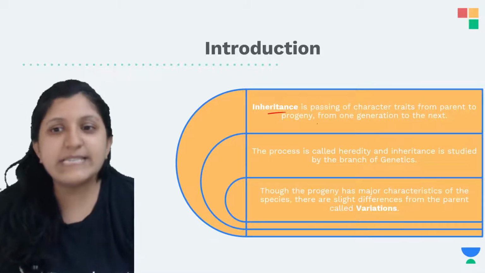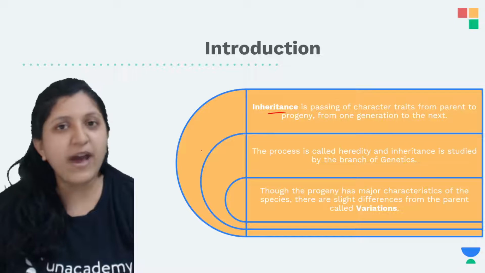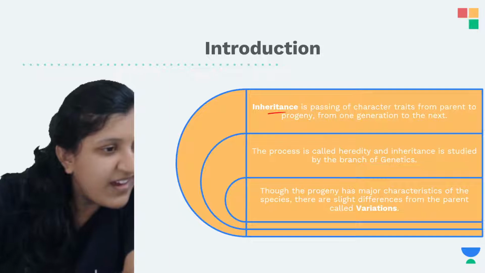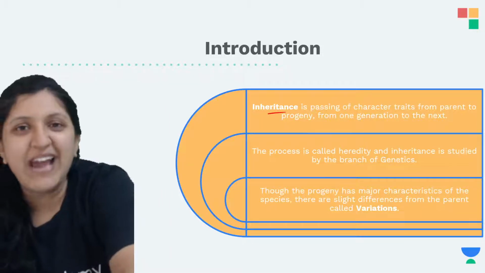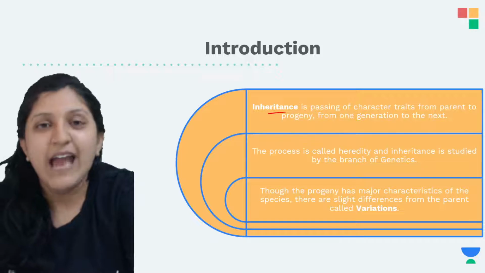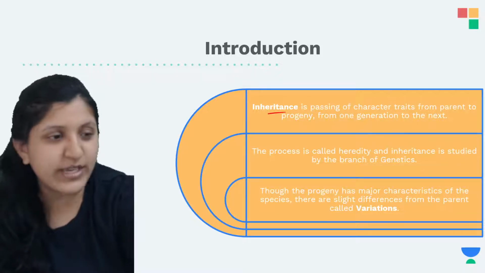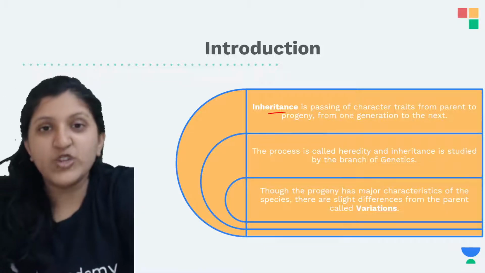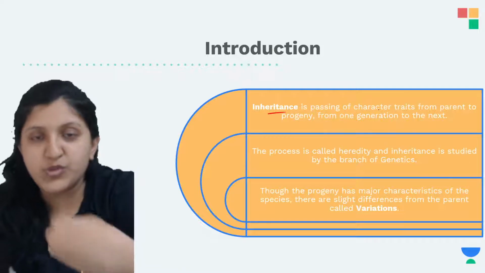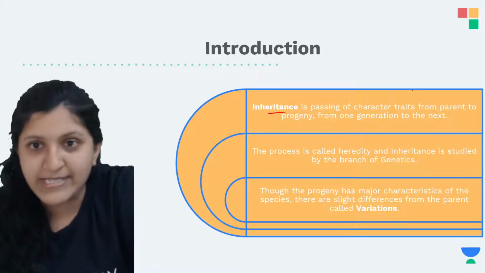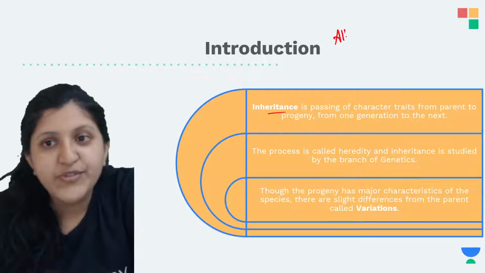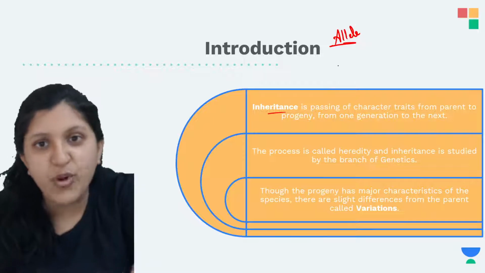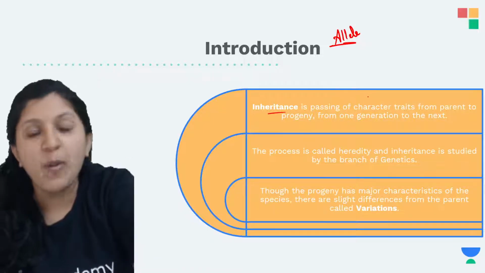Inheritance is basically the passing of characters. We resemble our parents; we are not completely identical, but we are similar to them. In that case, we have obtained genes from our parents. Those are the character traits. Traits or characters are expressed in us because there is a transfer of an allele or a gene that has taken place.